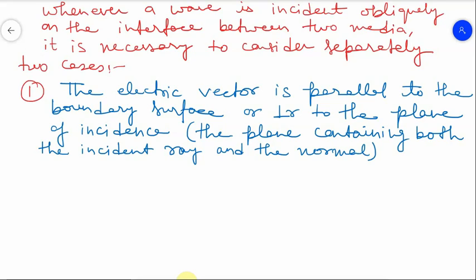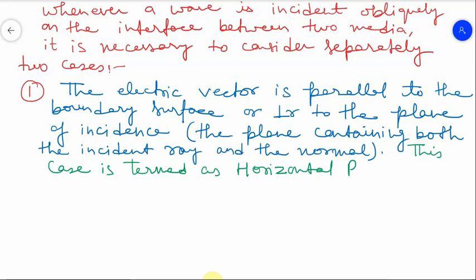So this case is termed as horizontal polarization. Now there is a second case also. In the second case, the magnetic vector is parallel to the boundary surface. Let us discuss the first case first.